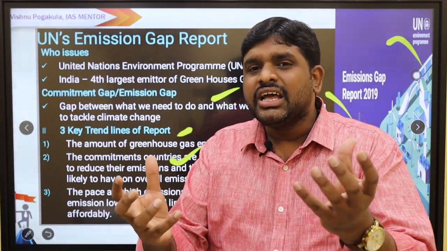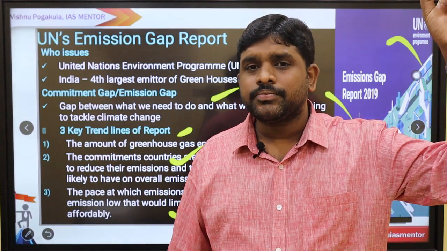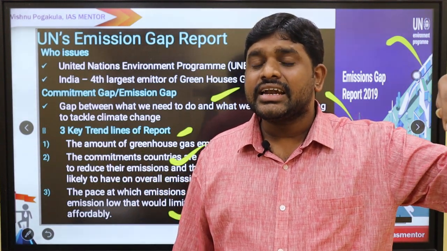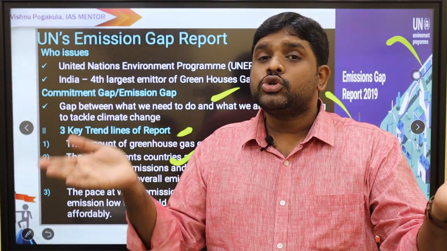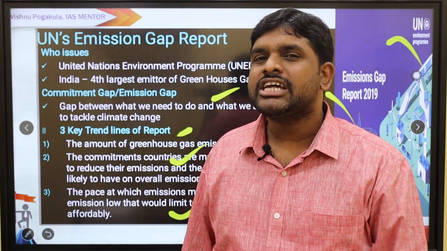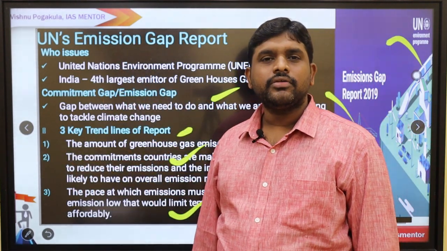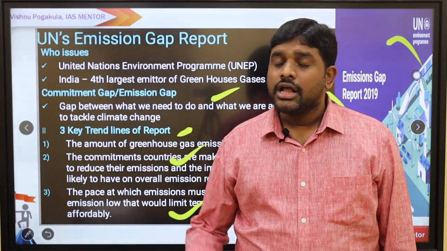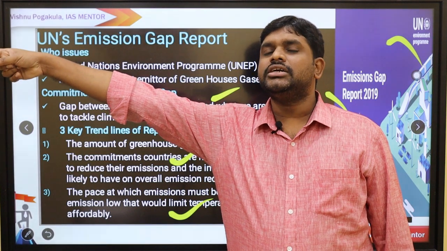Why? Because with increasing mean temperature, the ice at the Arctic and Antarctic will melt and the sea surface level will increase. So the islands will be submerged under the water. There will be a threat to human survival in these coastal regions. Hence there is an immediate requirement to control emissions. By increasing greenhouse gas emissions, there is an average increase in temperature.